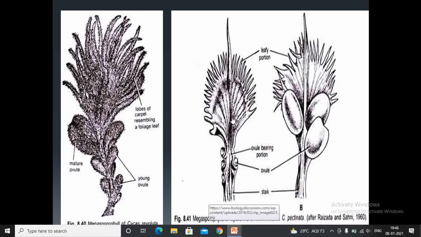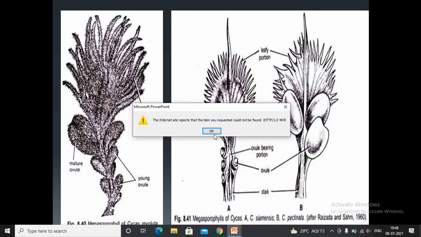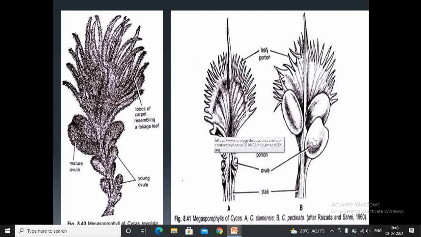Here is the complete feather-like foliage part, ovules which are arranged side by side, and this is the stalk portion. Okay, so the structure may vary in different species.